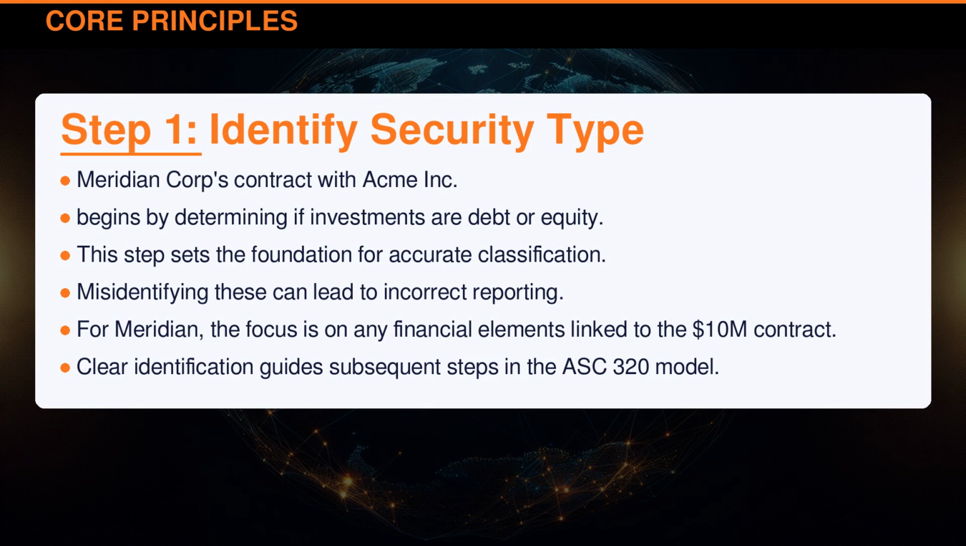This step sets the foundation for accurate classification. Misidentifying these can lead to incorrect reporting. For Meridian, the focus is on any financial elements linked to the $10 million contract. Clear identification guides subsequent steps in the ASC 320 model.